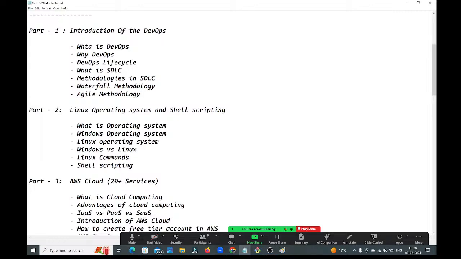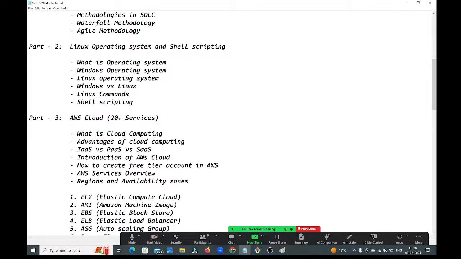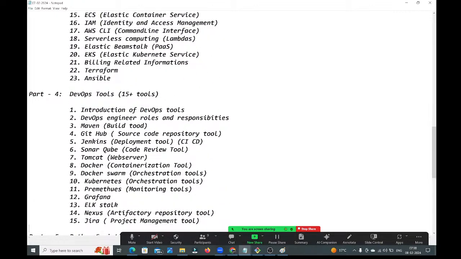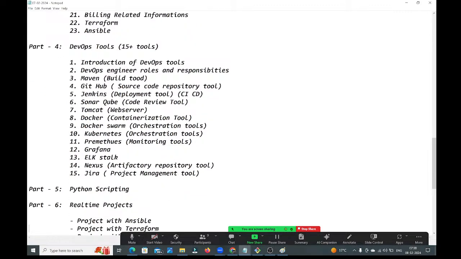And as part 4, we are going to learn DevOps tools. How many tools are we going to learn here? 15 plus tools we are going to learn in the DevOps phase. After that, we are going to understand Python scripting also. For DevOps engineers, up to the level of Python scripting that is required, we are going to understand here.